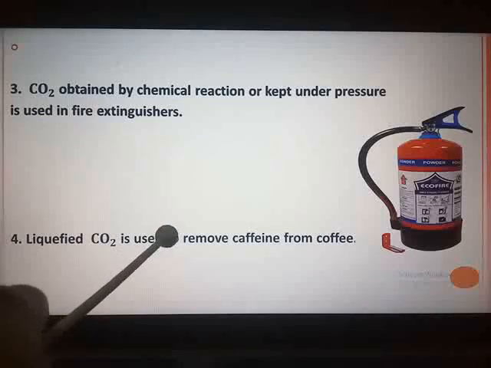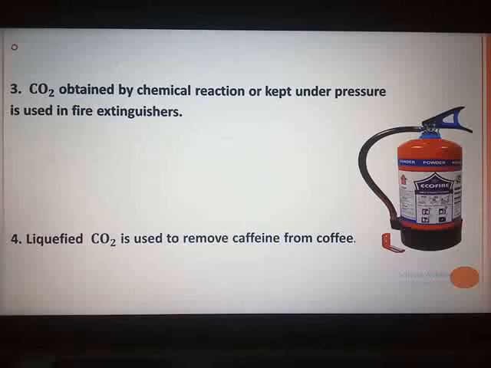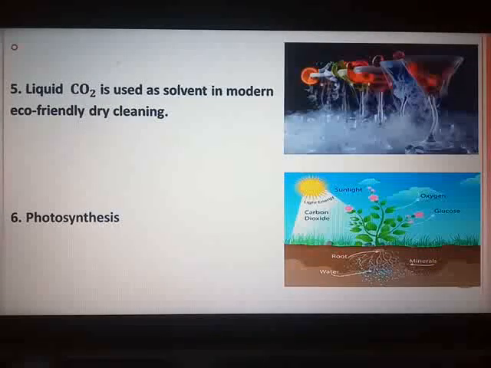Liquefied carbon dioxide is used to remove caffeine from coffee. Liquid carbon dioxide is used as a solvent in modern eco-friendly dry cleaning. And lastly, they have given in the textbook, plants use carbon dioxide in air for photosynthesis. As I have informed you just now, 6 practical uses they have given. Out of 6, you can select any 3 of your choice, the ones which you feel easy, and apart from that, any other use also which you know you can add over here.